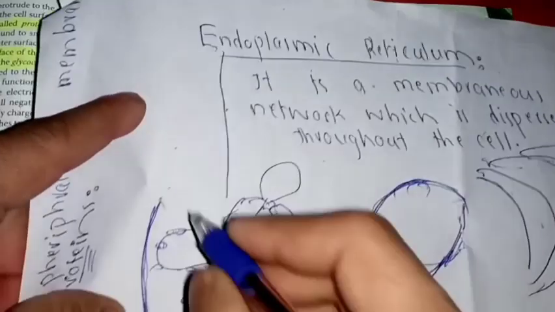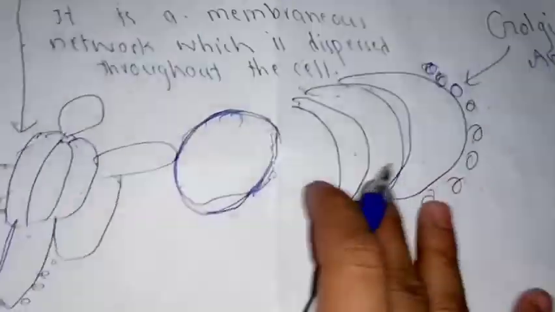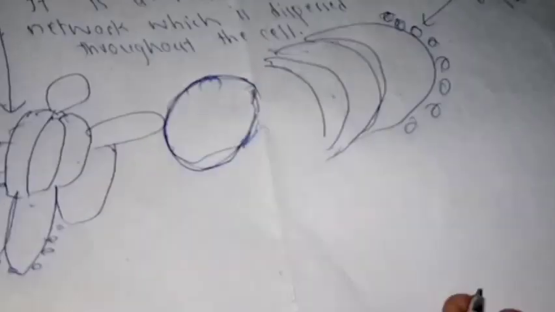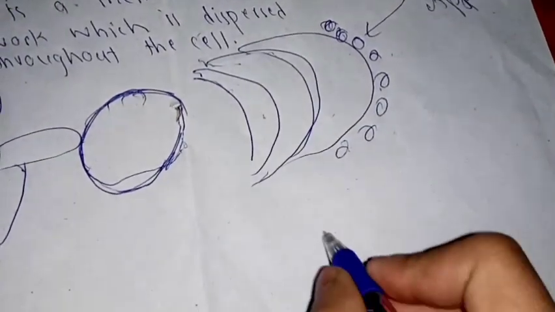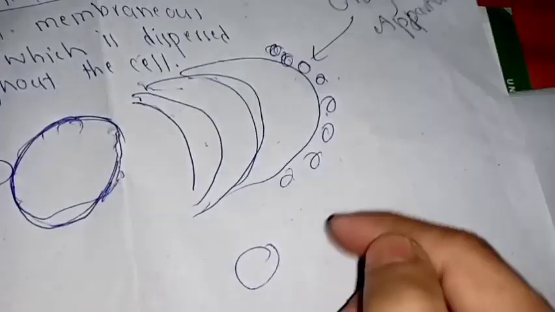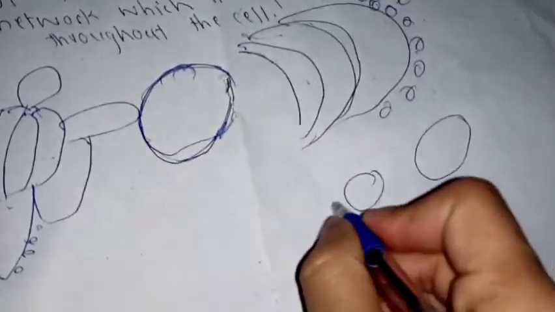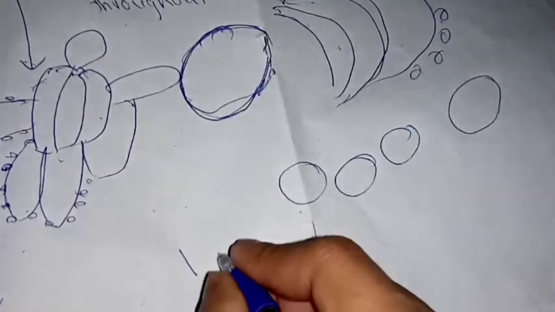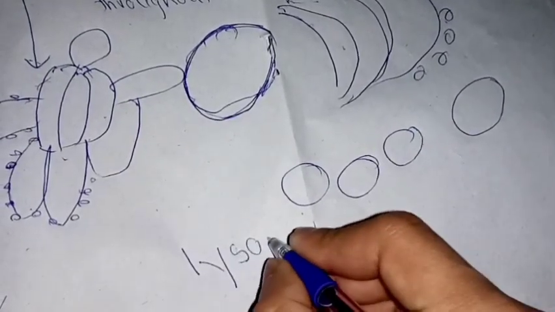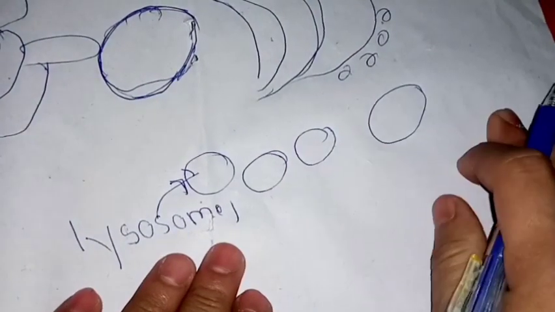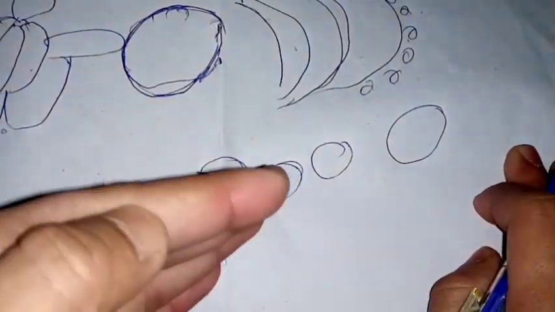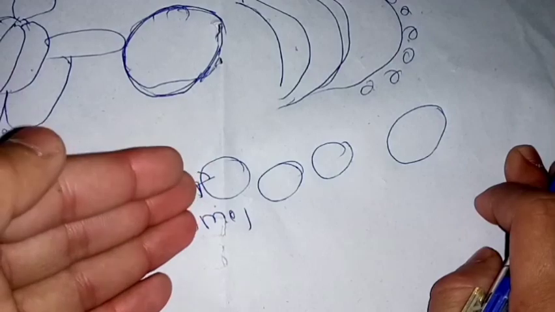Now this was the endoplasmic reticulum and Golgi apparatus. Now we will discuss the lysosomes. The lysosomes are dispersed in the cytoplasm. These are actually the digestive structures of the cells which contain hydrolytic enzymes.